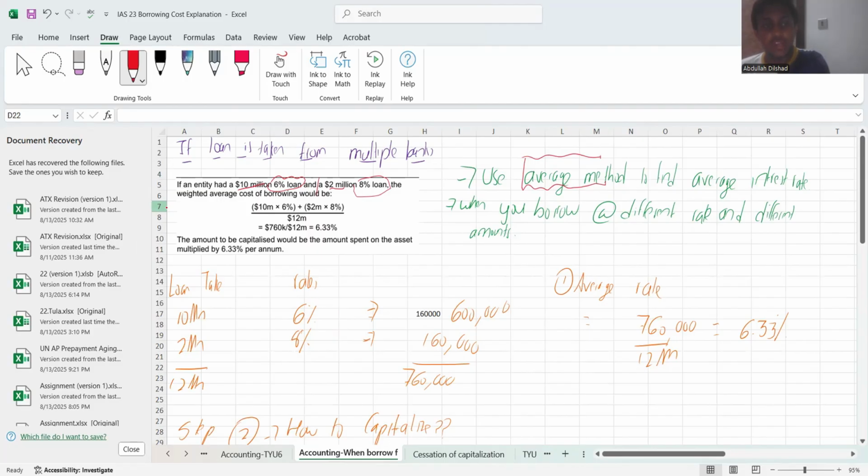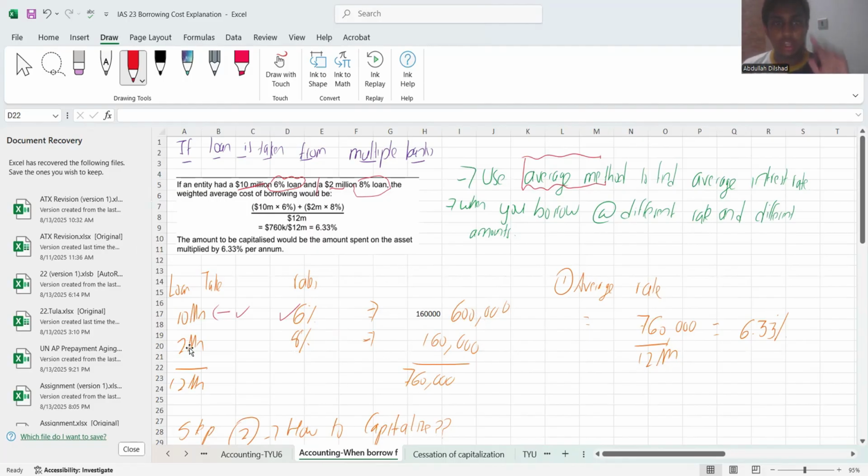You know how much loan was taken. 10 million was taken at 6%, right? So how much interest do you need to pay? You'll be paying 600,000. So that is 10 million into 6%, which is equivalent to 600,000. Write it down.